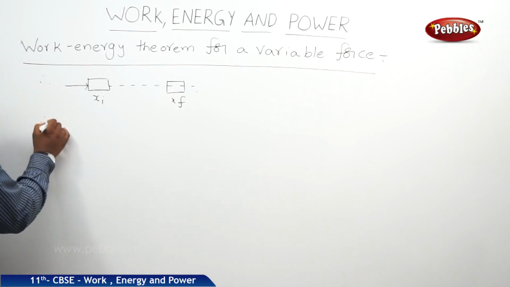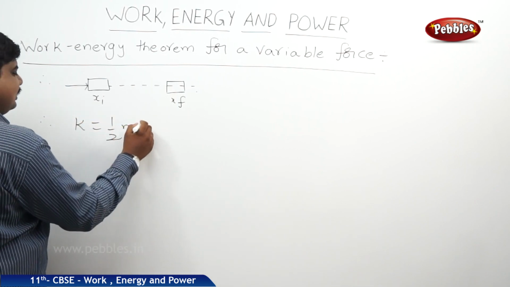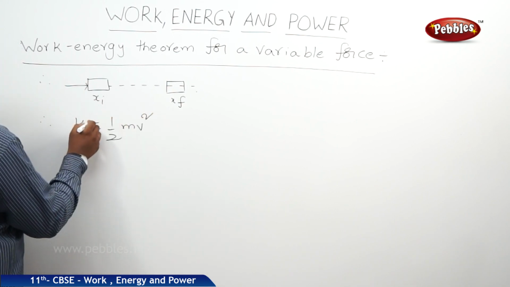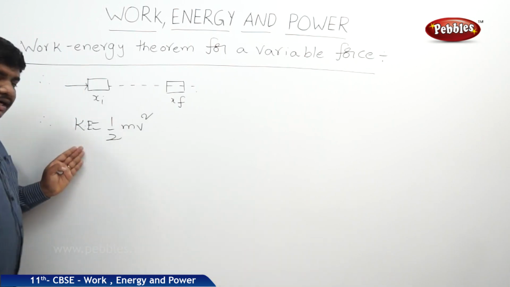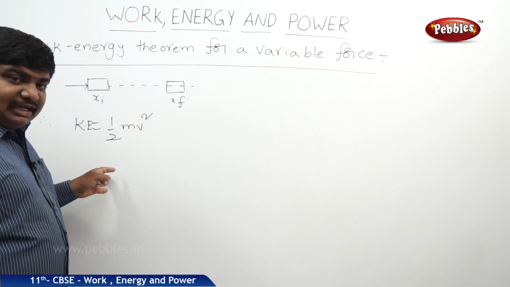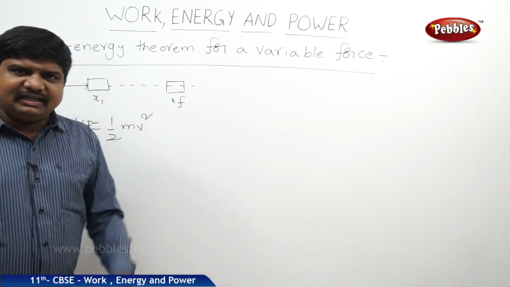As we know, kinetic energy K.E. is equal to half mv square. What is the work energy theorem? The work done by a body is equal to the rate of change in its kinetic energy, or otherwise the change in kinetic energy.